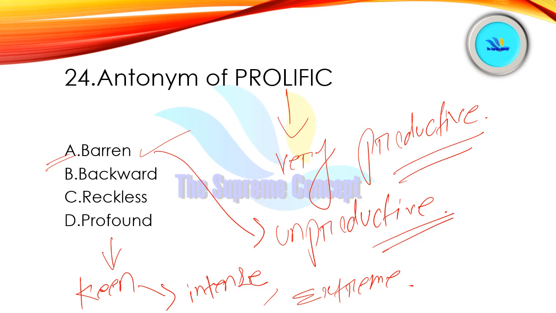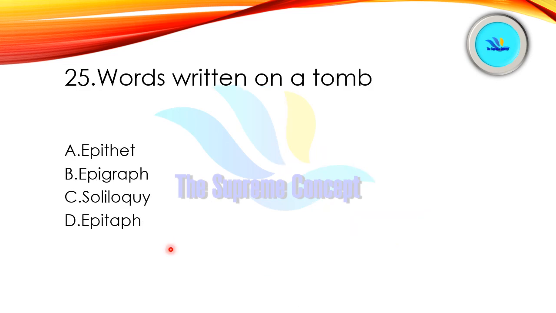So let us move. Question number 25, and this is our last question of this session. We need to find the one word substitution for words written on a tomb. So here are the four options: epithet, epigraph, soliloquy, and epitaph. All right, so mark your answer. Yes, option number D is correct here. Epitaph means words written on a tomb.